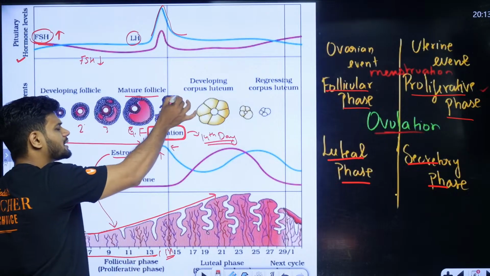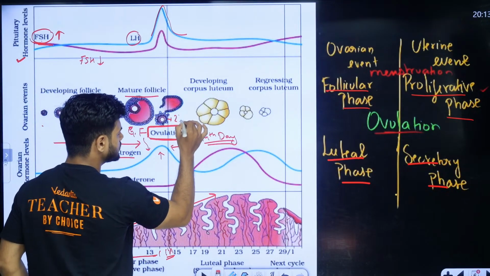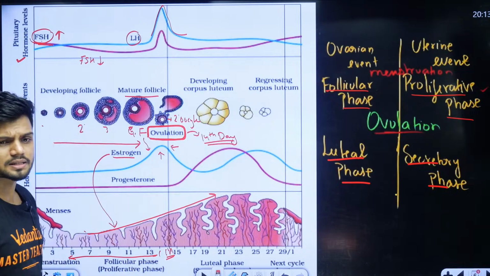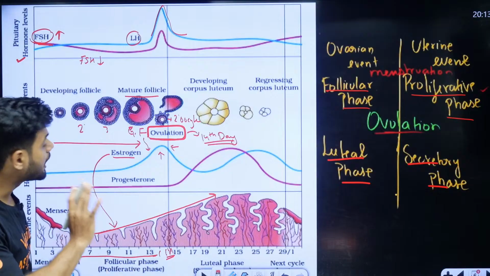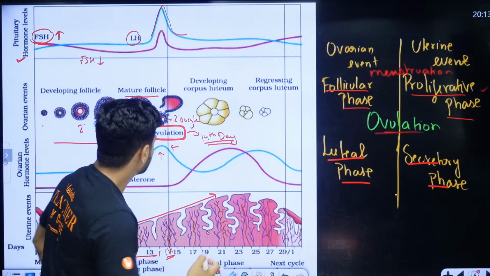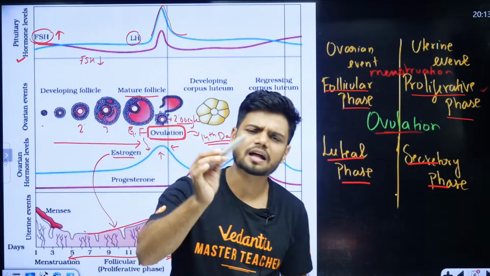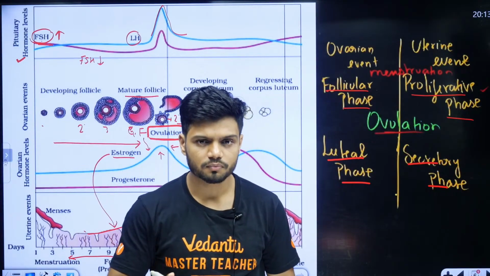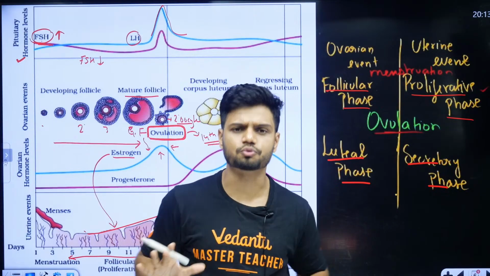That is, this Graafian follicle ruptures and this secondary oocyte is released. देखिए स्टूडेंट, secondary oocyte release हो गया अभी. Now students, what is the next step? ये जो ovulation में secondary oocyte release हो गया ना, it can fuse with the sperm if there is fertilization. If there is no fertilization, the secondary oocyte will not fuse.